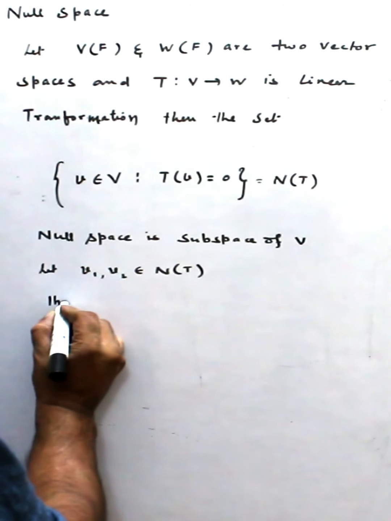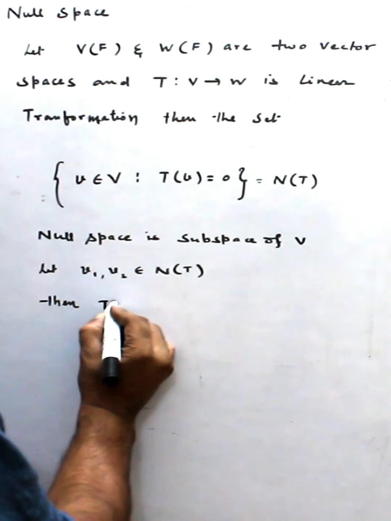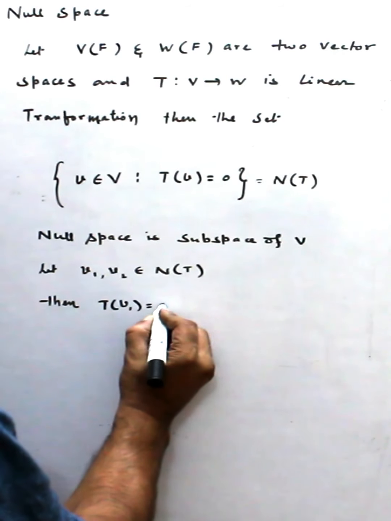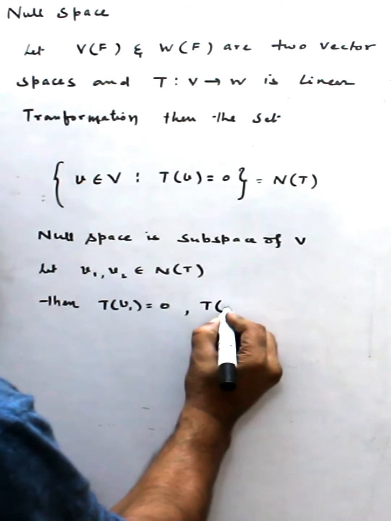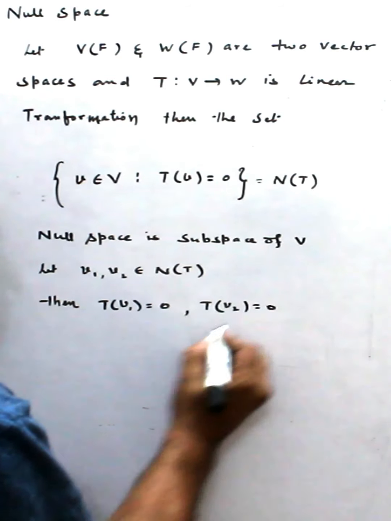Then by the definition of N(T), T(v1) equals 0 and T(v2) equals 0.